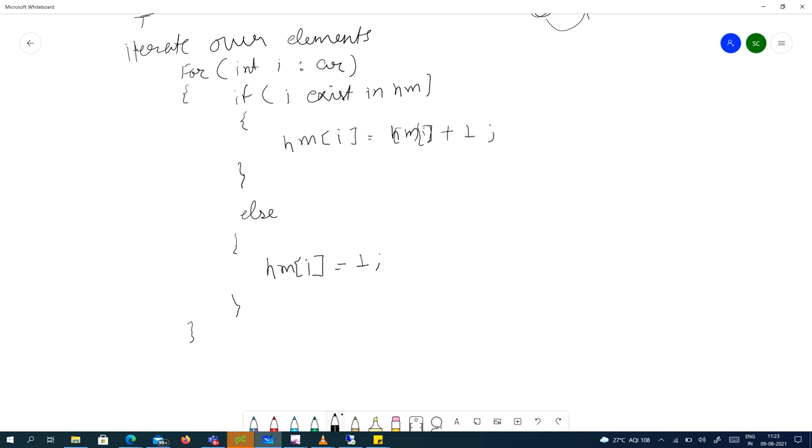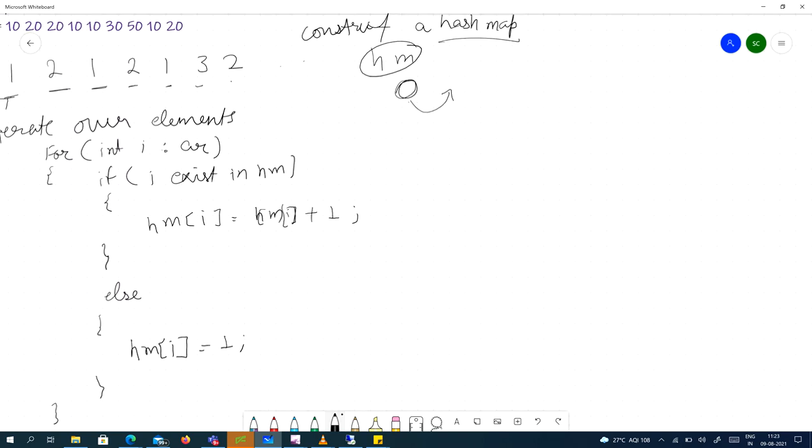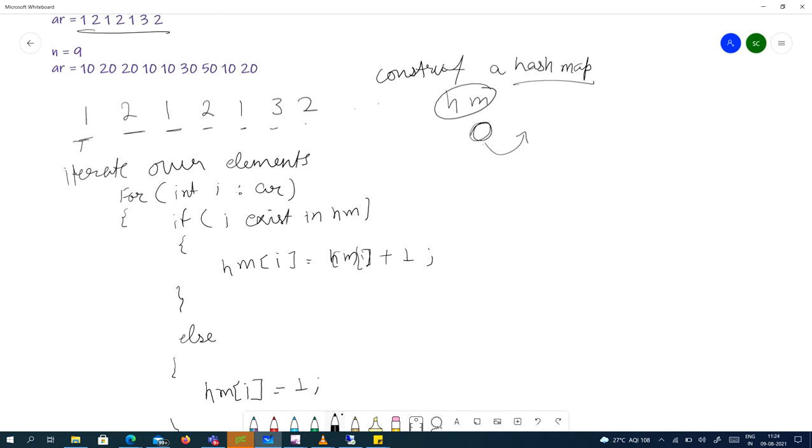Wow, it was simple. Now we have constructed our hash map, and we know how many socks every color has. Now we need to find how many pairs we have. So for finding the pairs, what will our hash map have? Key 1 has 3 socks, key 2 has 3 socks, and key 3 has only 1. This is our hash map. We'll iterate over the hash map and then find the number of pairs.